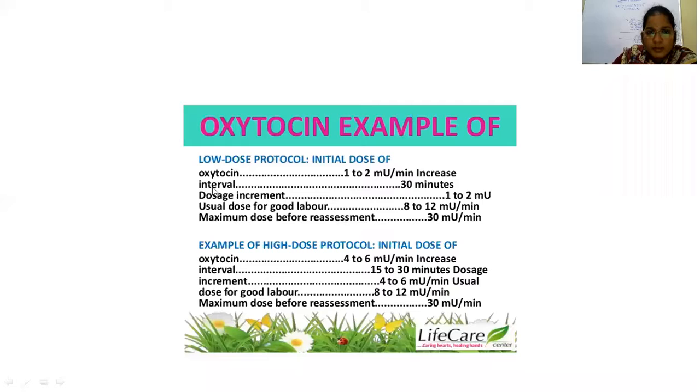So, coming to the low dose protocol, the initial dose is 1 to 2 milli international units per minute. It has to be increased every 30 minutes. The maximum dose is 8 to 12. And suppose the labor is not progressing even if you increase the dose to 12 milli international units, you have to reassess the patient. Then the maximum dose is only 30 milli international units. After that, you have to stop the oxytocin induction, then take the patient for cesarean section. Same with the high dose protocol, but instead of 30 minutes, you have to increase the dose every 15 minutes.